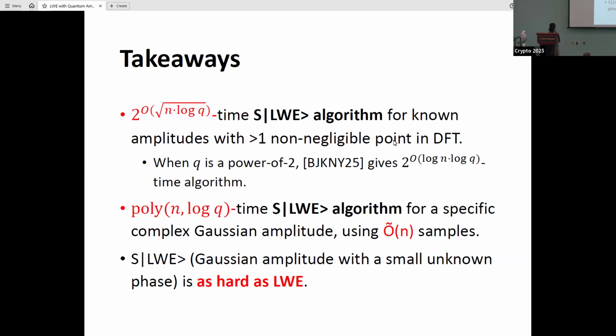So to sum up, we give 2 feasibility results and 1 hardness result. We showed a sub-exponential time SLWE algorithm for a very wide range of error distributions that involves almost all the relevant error distributions we know. And we'd like to mention a work presented yesterday in the quantum session that gives a faster quasi-polynomial time algorithm when the modulus Q is a power of 2. We also give an efficient quantum SLWE algorithm that improves the previous work on sample complexity.